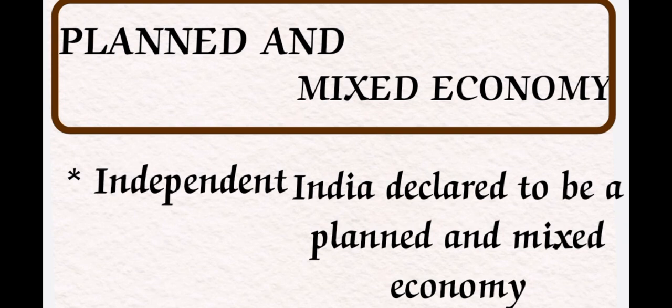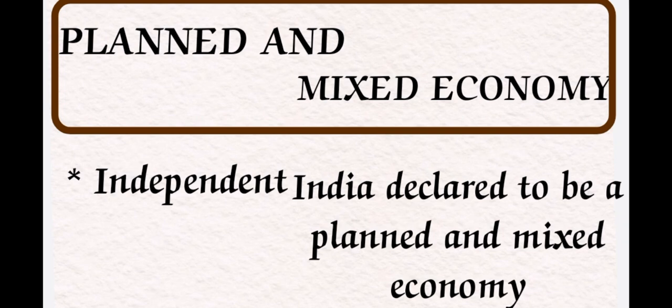It is one type of economic system where the government plays a major role. The government makes important economic decisions, especially regarding the production in the country, whatever it is producing, and the distribution of goods and services among the people. So the major important things of the economy are in the hands of the government. A centralized economy is the important feature of the planned economy. According to the planning and the features under the planned economy, the economy is moving.